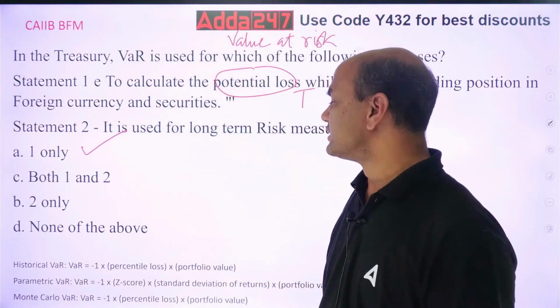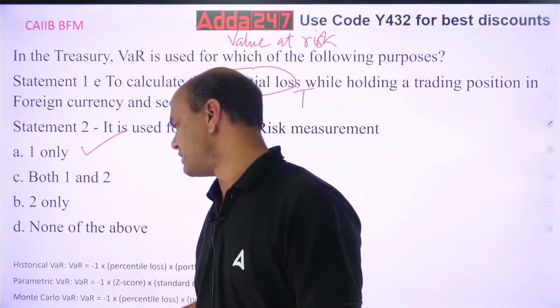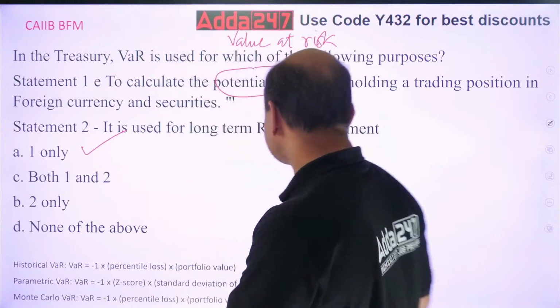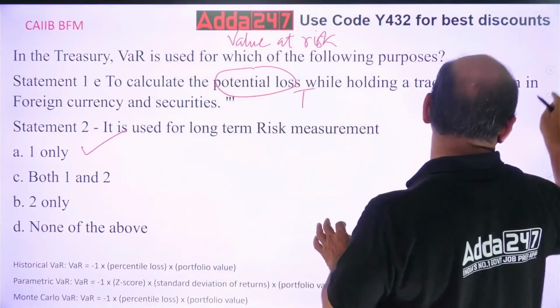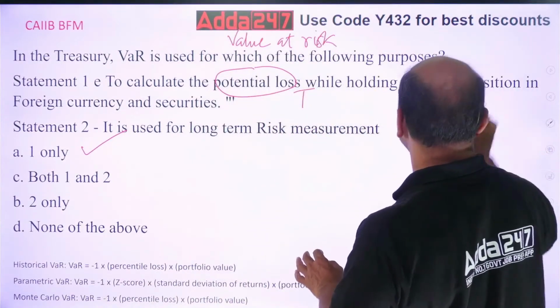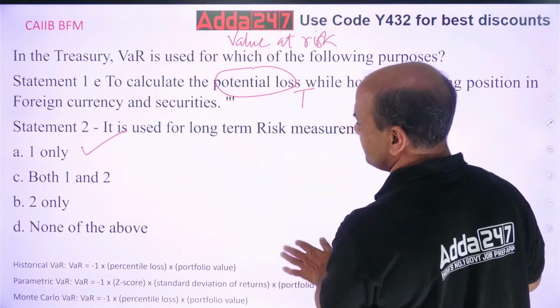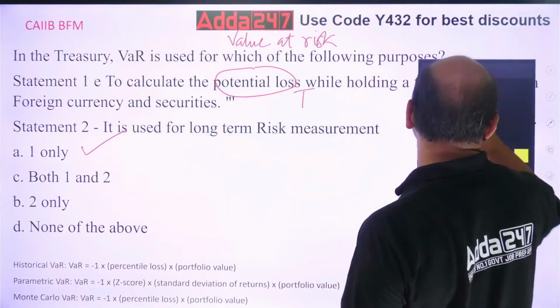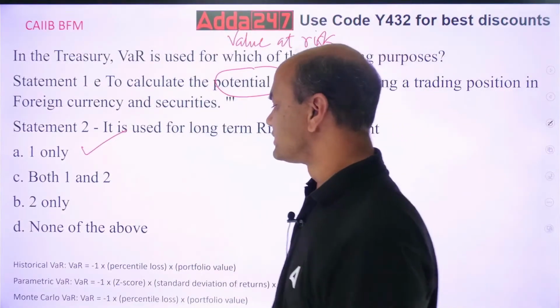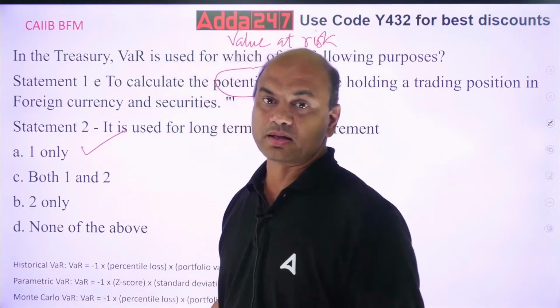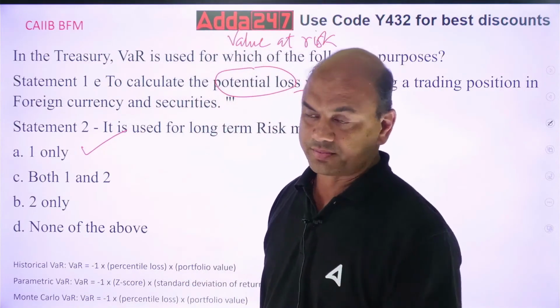See, VAR is of 3 types. One is historical VAR, parametric VAR, and Monte Carlo VAR. Kindly note.